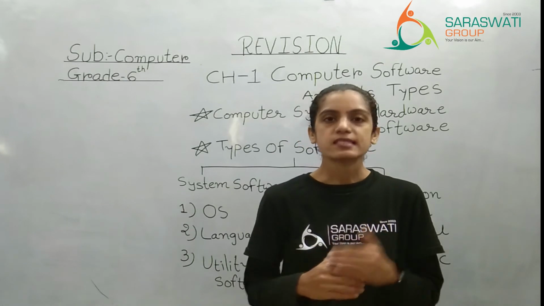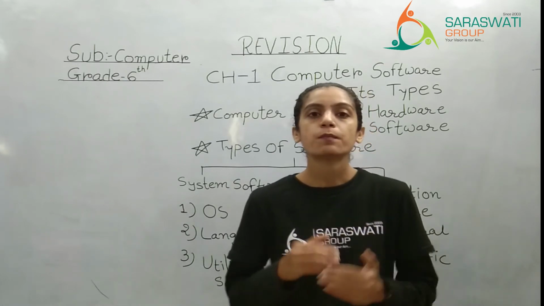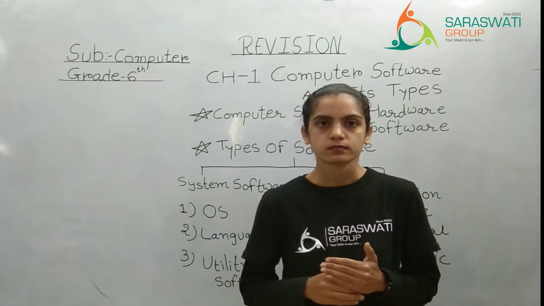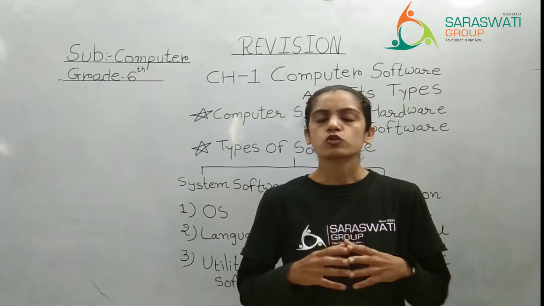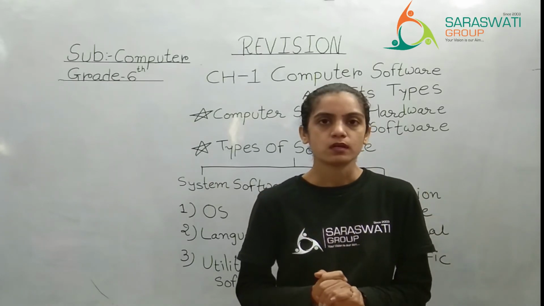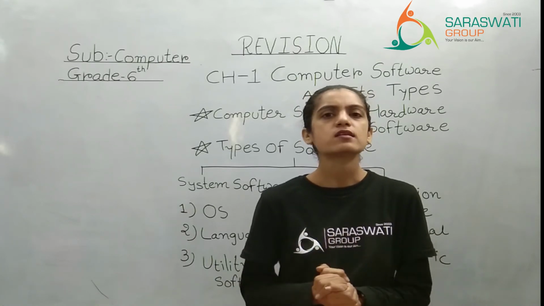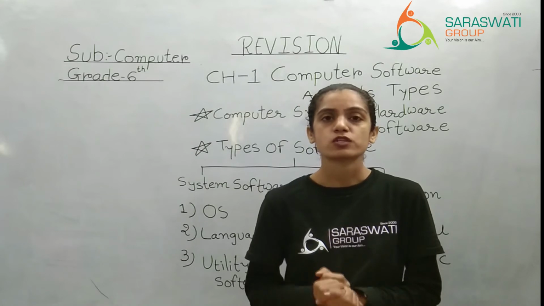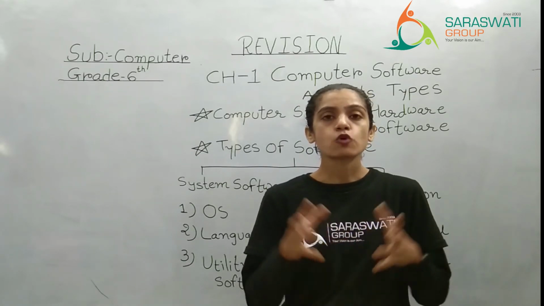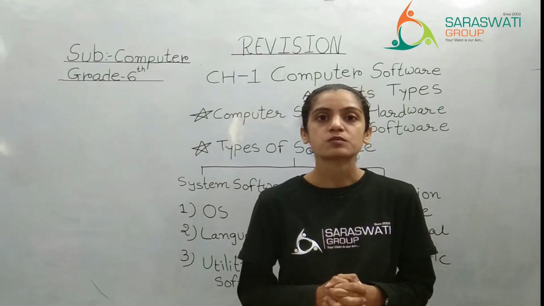So these are examples of general purpose application software, right, which is generally used by most of the common people to do different kinds of things. So these all are considered as what? General application software. In your textbook, so many general application software names are given.